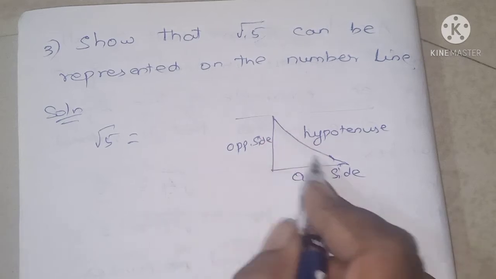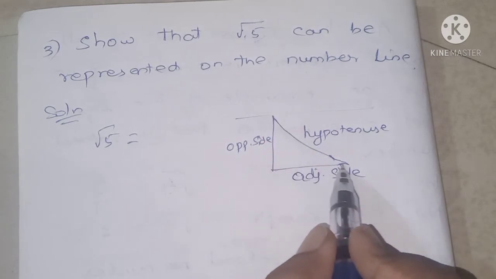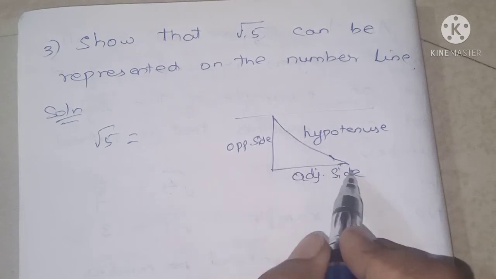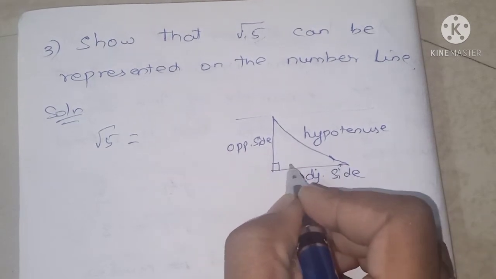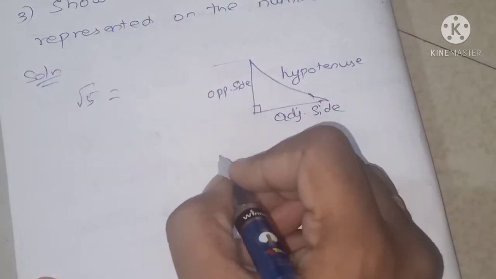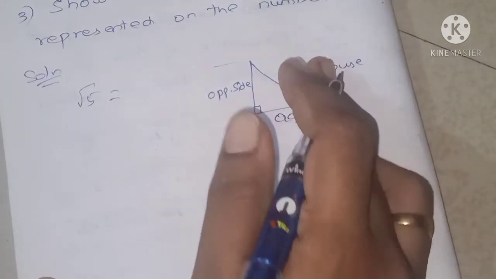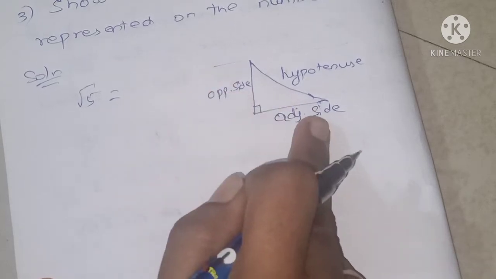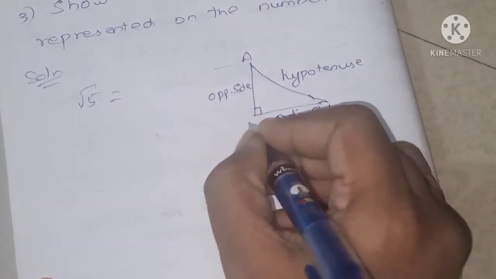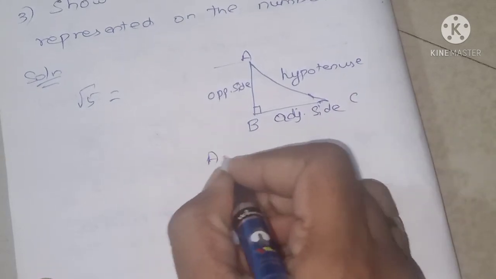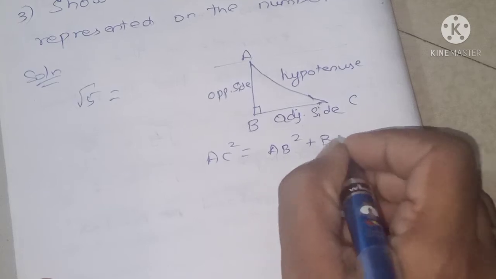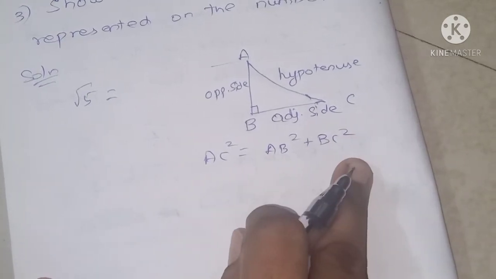Okay, so when we consider a right angle triangle, the line at the bottom we call the adjacent side, this the opposite side, and this the hypotenuse. Okay, so according to the Pythagoras theorem, the square of the hypotenuse is equal to the sum of the squares of the other two sides. For example, in triangle ABC, AC square is equal to AB square plus BC square. This we call the Pythagoras theorem.